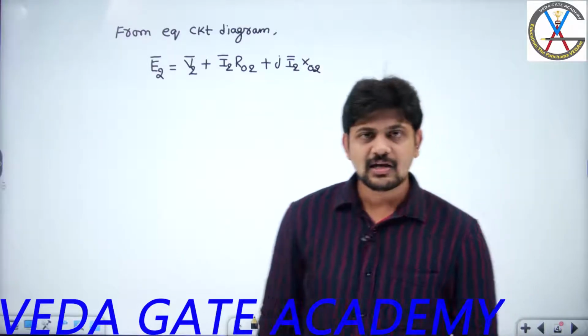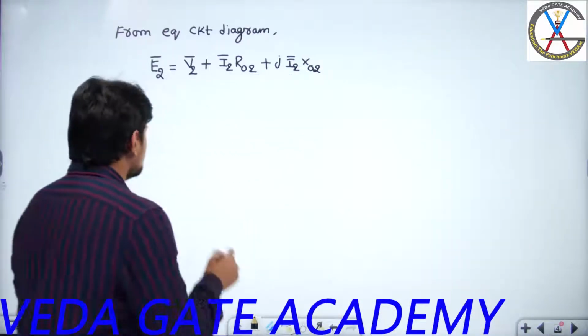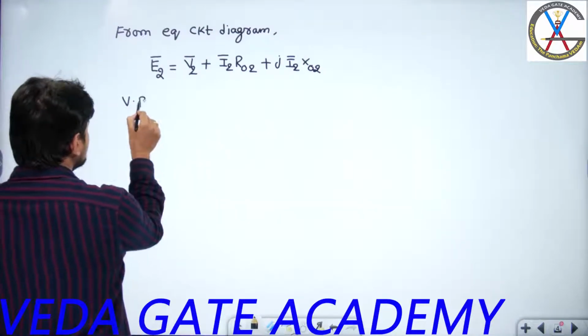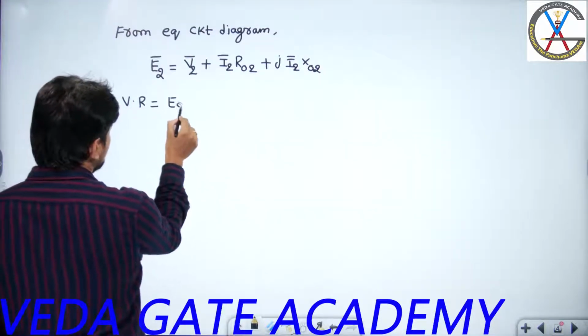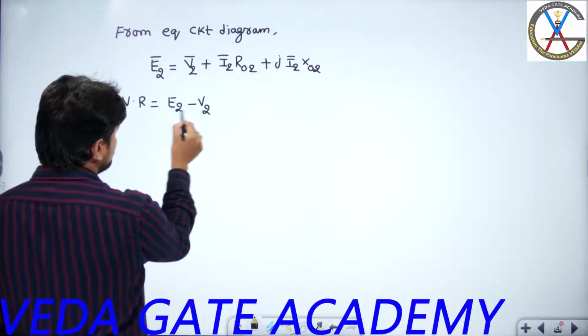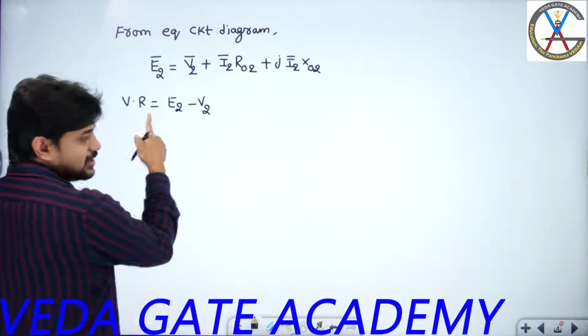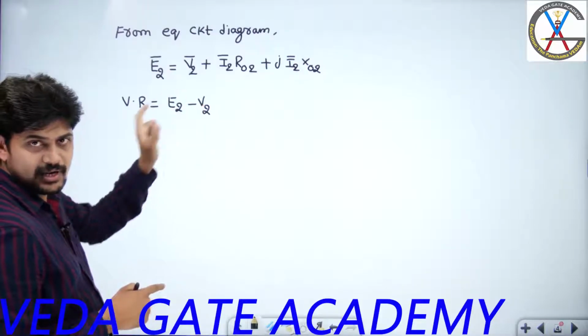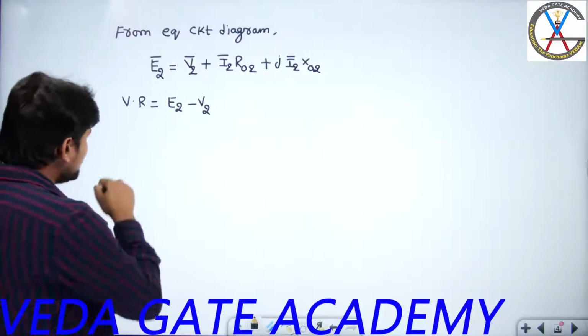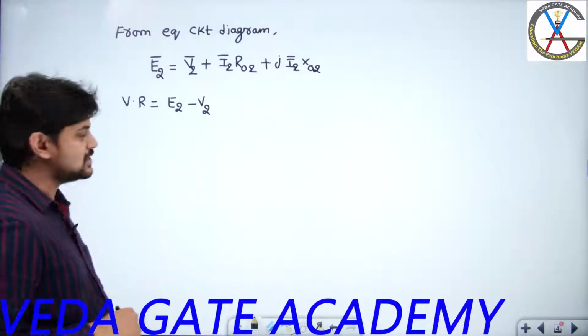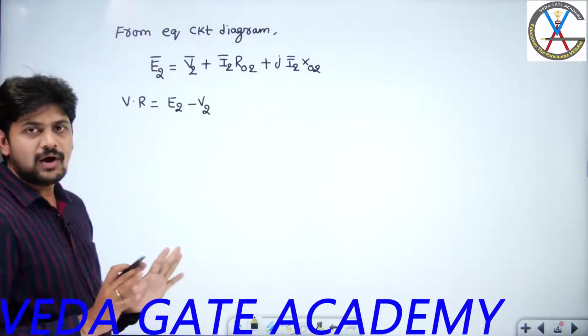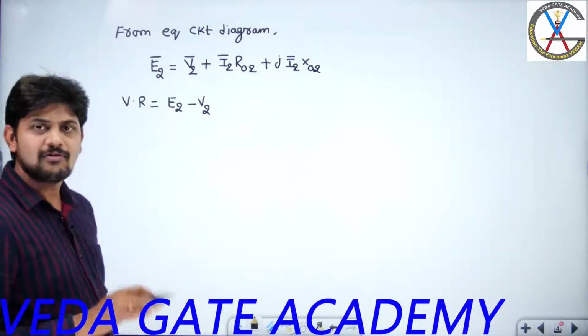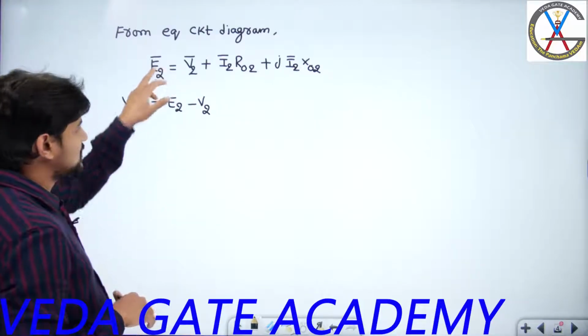Let us see how to get the expression. In order to get the expression for voltage regulation, that means the magnitude of E2 minus the magnitude of V2. If there are no bars, you have to assume that this is the magnitude of E2 minus the magnitude of V2. To get this expression, I will try to develop the phasor diagram for this particular equation.